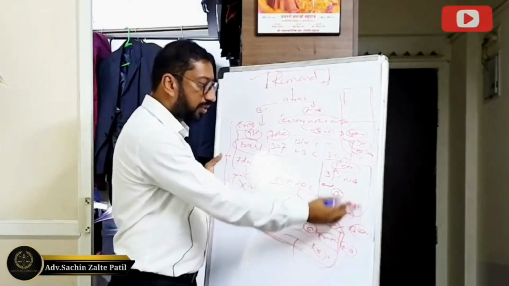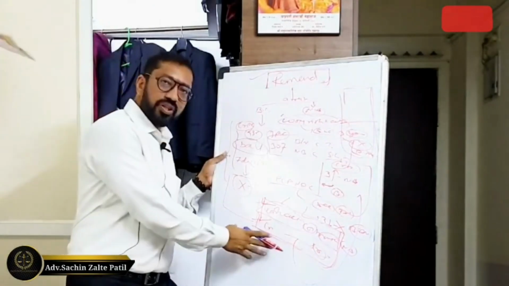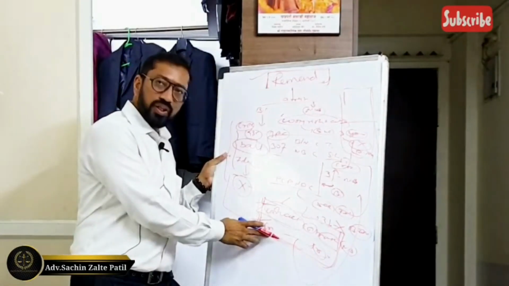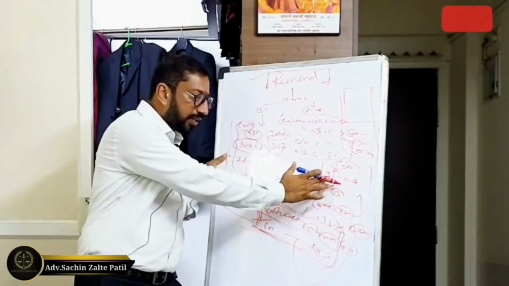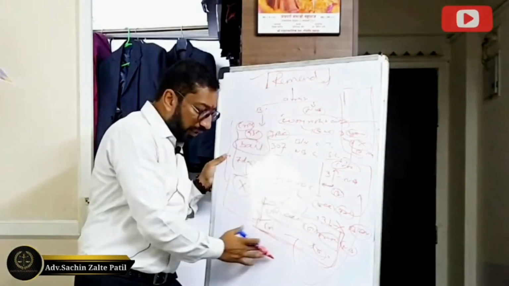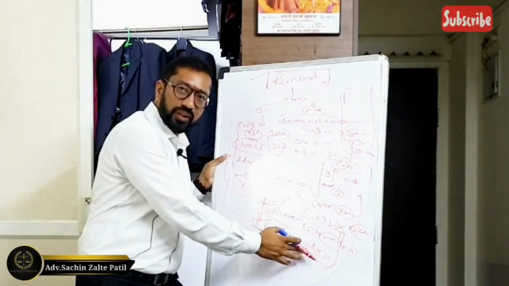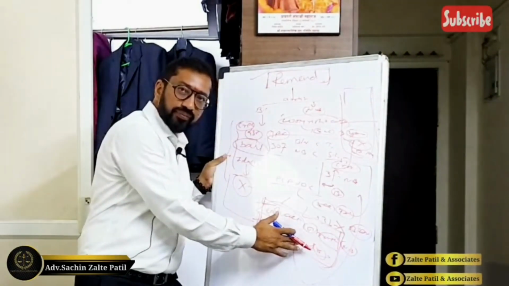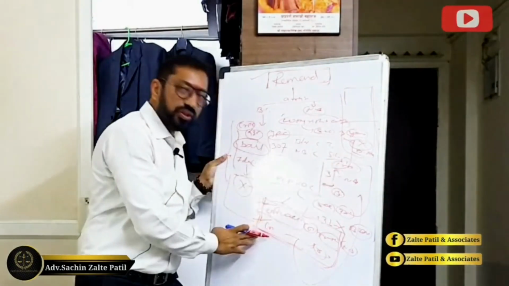In that case, the Second Schedule is not applicable. It is specifically stated, so this always prevails over the ordinary law. The ordinary law says that punishment of more than 3 years is to be treated as non-bailable, but here the punishment is less than 3 years, up to 6 months, up to 1 year. But why is this Second Schedule not applicable? Because this is the special law.